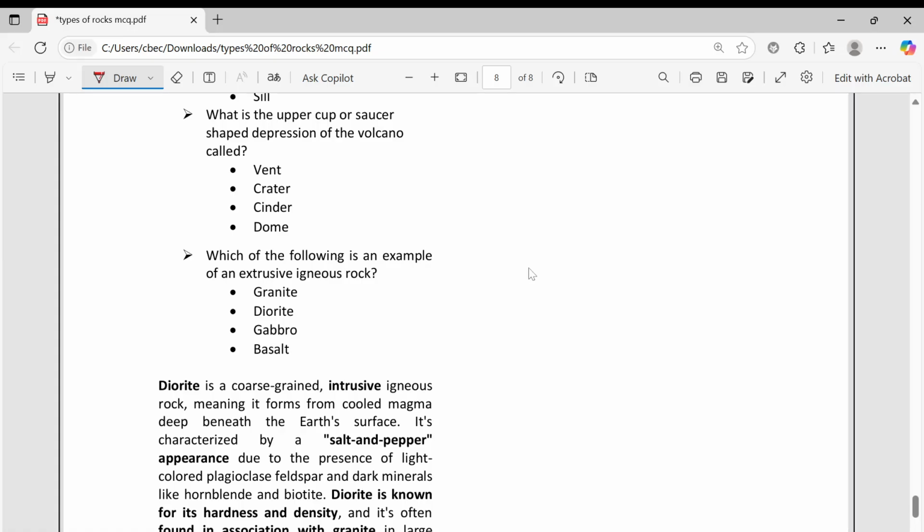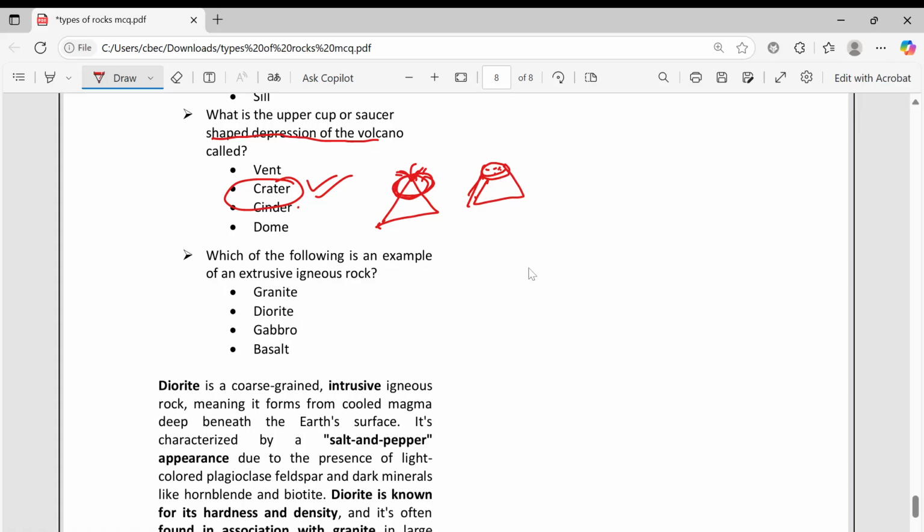What is the upper cup or saucer shaped depression? That is what a crater. Crater means, for example, there is a volcano, and like this the volcano will form. Sometimes what will happen? This entire area will be gone. Then it will form a saucer cup shape, and here depth will be there. Here craters will come.